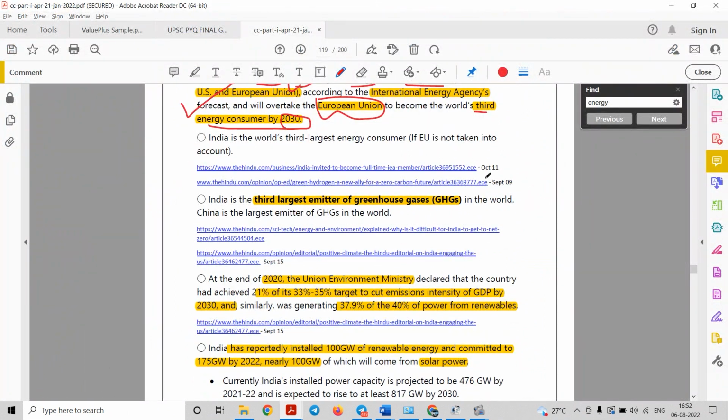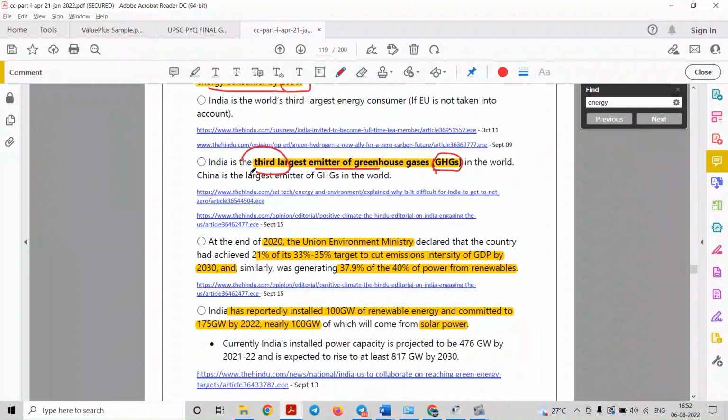India is the third largest emitter of GHGs, right? So this is a kind of negative fact for India because we are trying to achieve SDGs by reducing the greenhouse gas emissions, because we have international commitments to reduce the greenhouse gas emissions, right? And therefore to achieve these SDGs we need to identify alternative resources like solar energy, wind energy, and not only identify them but also expand them so that we can achieve our SDGs in a very time bound manner.